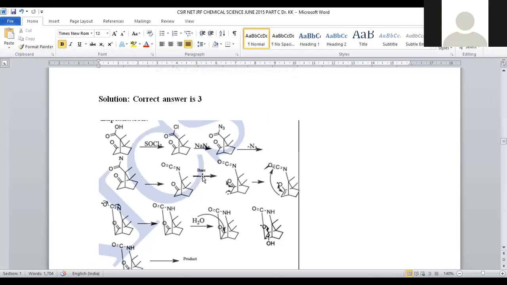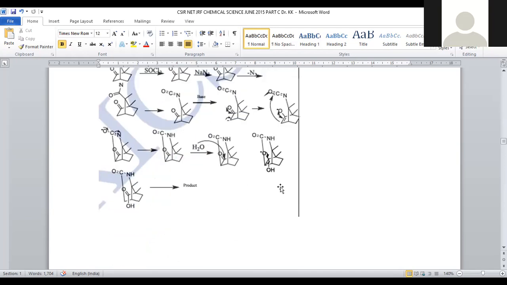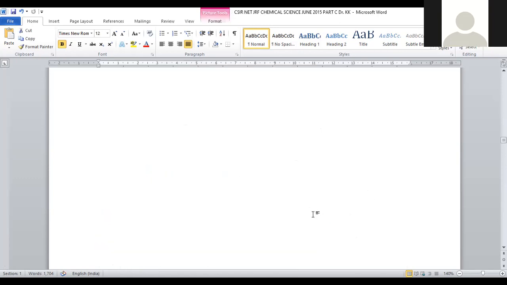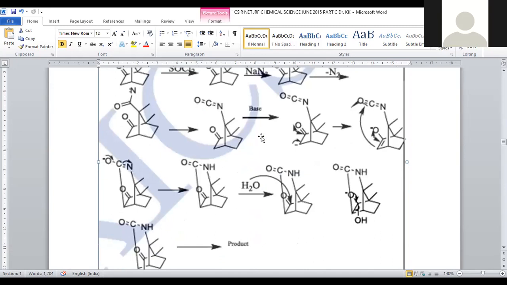This will be further treated with base. What will the base do? Ketone is there. The position adjacent to the ketone is more acidic. Since it is a more acidic position, the alpha carbon is more acidic, right? Here the generation of a carbanion is possible. This carbanion will participate in resonance, so the enolic form is possible. Oxide will be generated, and the generated oxide can be resonance delocalized. Then this carbanion will bind to the N=C=O intermediate. So there is a bond formation. Already we have a bicyclic ring; it turned into a tricyclic ring system.